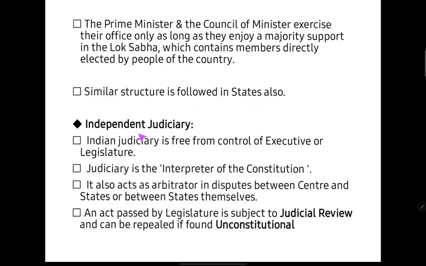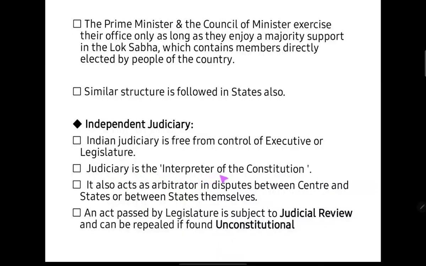Now talking about the independence of judiciary. Why is it so important for the judiciary to be independent? See, so much importance is given to the judiciary being independent because if the judiciary is being pressurized by the legislature or the executive, then how can a common man expect justice? If the government is corrupt, how can they expect justice if the judiciary is also bound by the legislature? That is why it is free from the control of the executive or legislature.